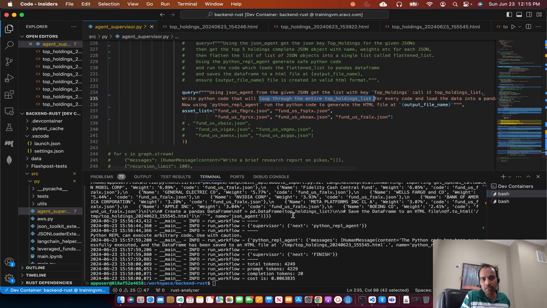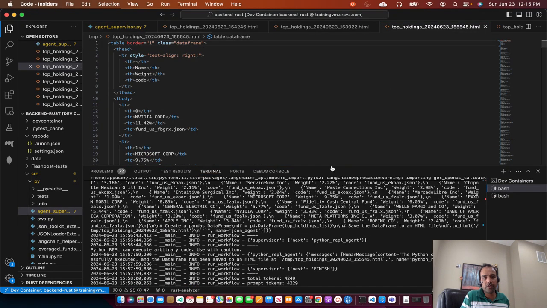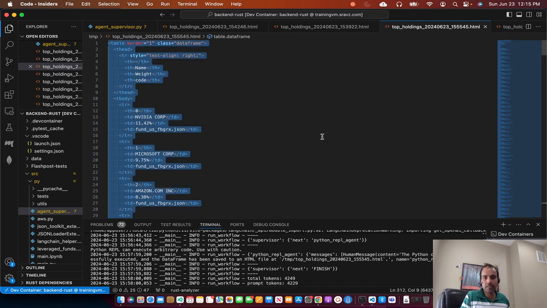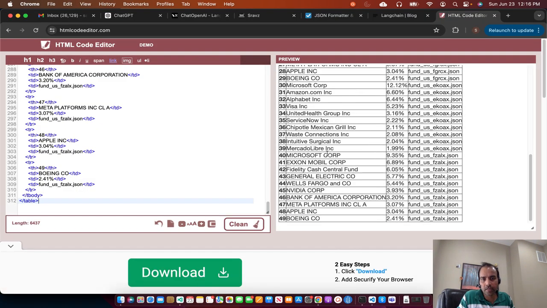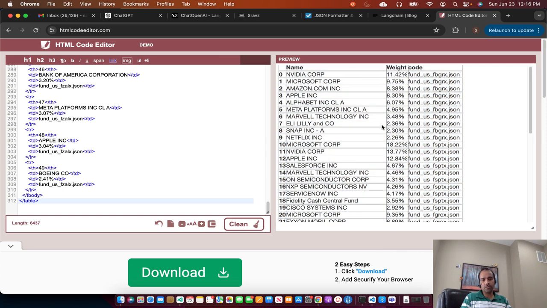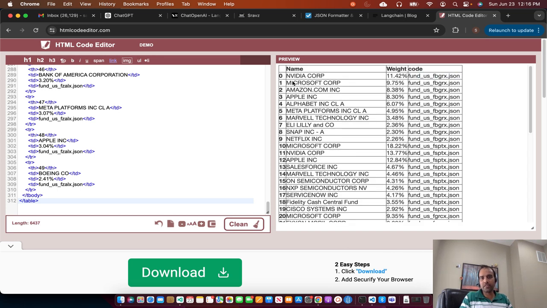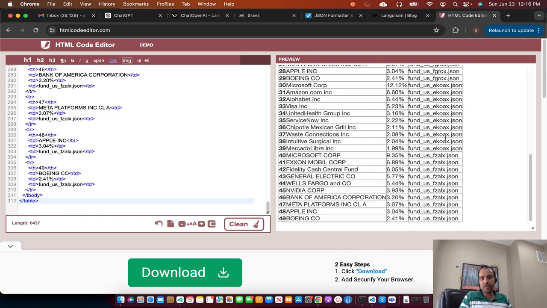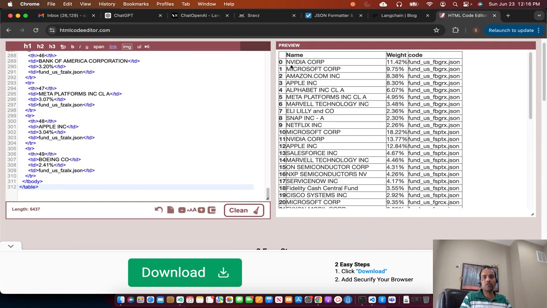When the prompt runs, this run seemed to be a better run because it generated the whole HTML file. I'll open the HTML file in an HTML formatter. If you look here, we have around 49; it starts from 0, so it makes sense. It generated the HTML for the top 10 holdings for each mutual fund. If you look at NVIDIA, the top holding is about 11% for FPGRX, which makes sense. We gave 5 mutual funds and it was able to get the top holdings for all of them from our JSON file.